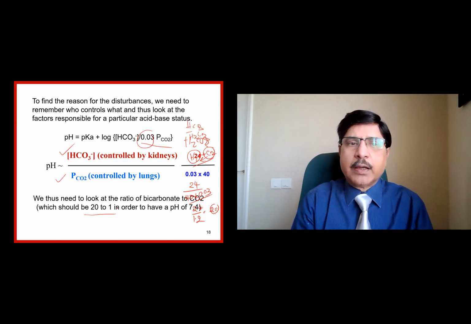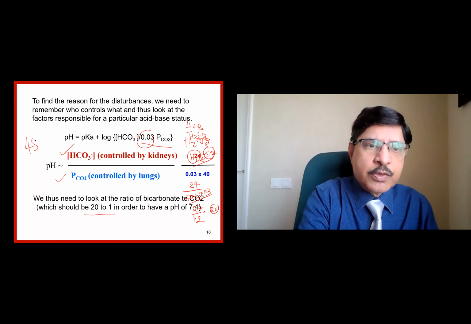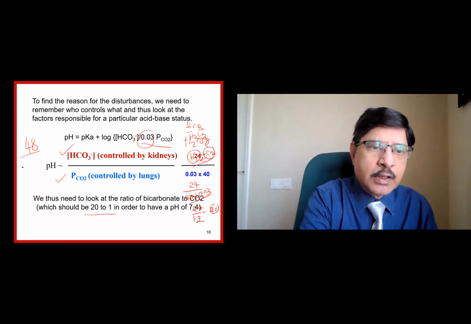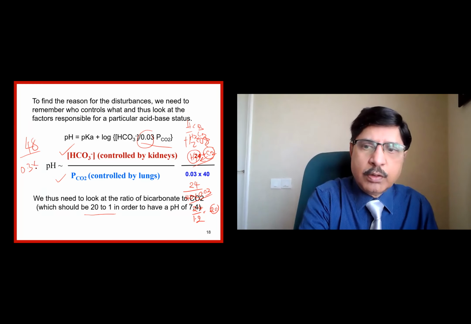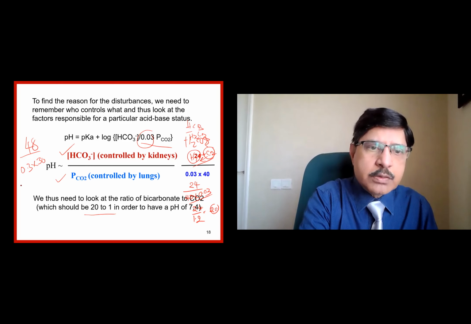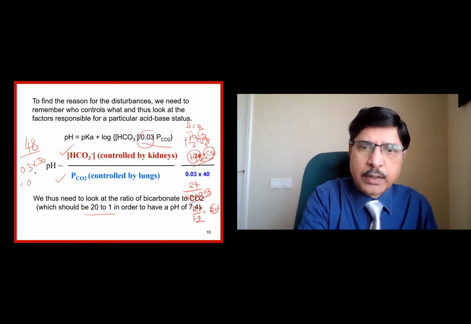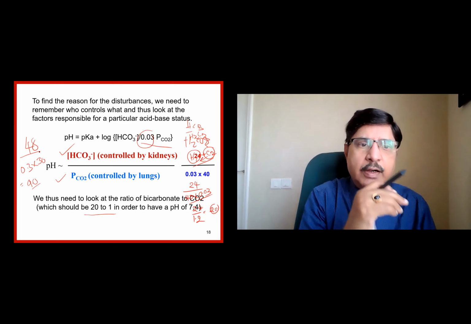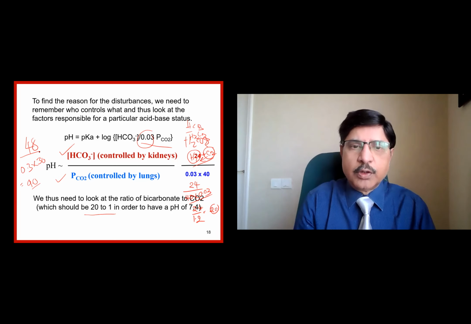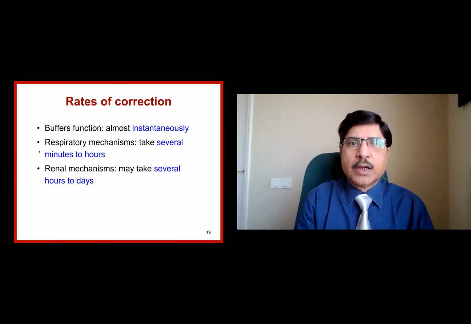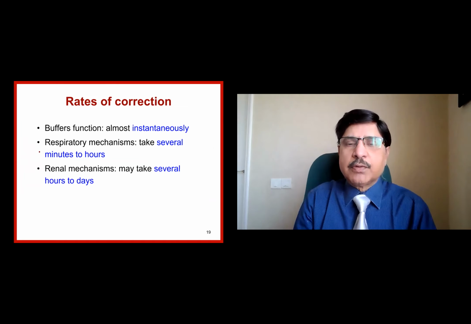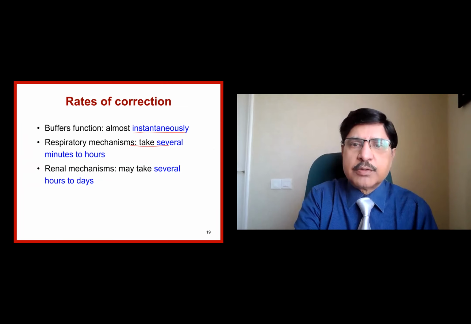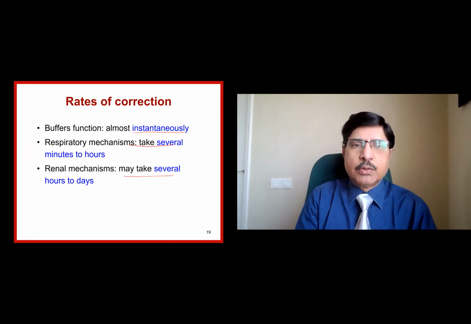Okay, let us say the bicarbonate is 48 instead of 24, so 48 divided by PCO2, let us say 30, and 0.03 into 30 is 0.9. So 48 divided by 0.9, and whatever ratio you get, you have to convert that into the pH. I will show you how to convert from hydrogen ion concentration to pH. So buffers act instantaneously, the respiratory mechanism takes several hours, and the renal mechanism several hours to days.